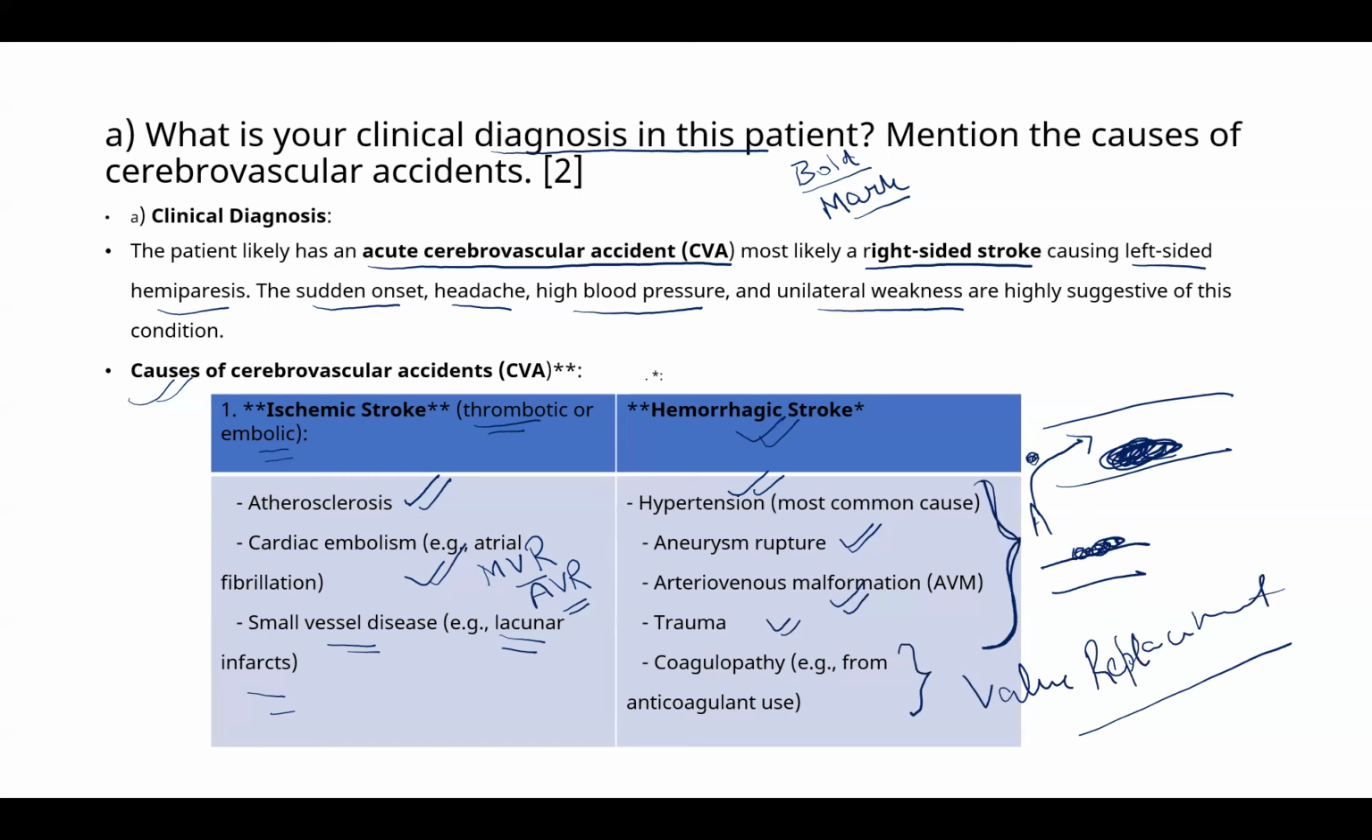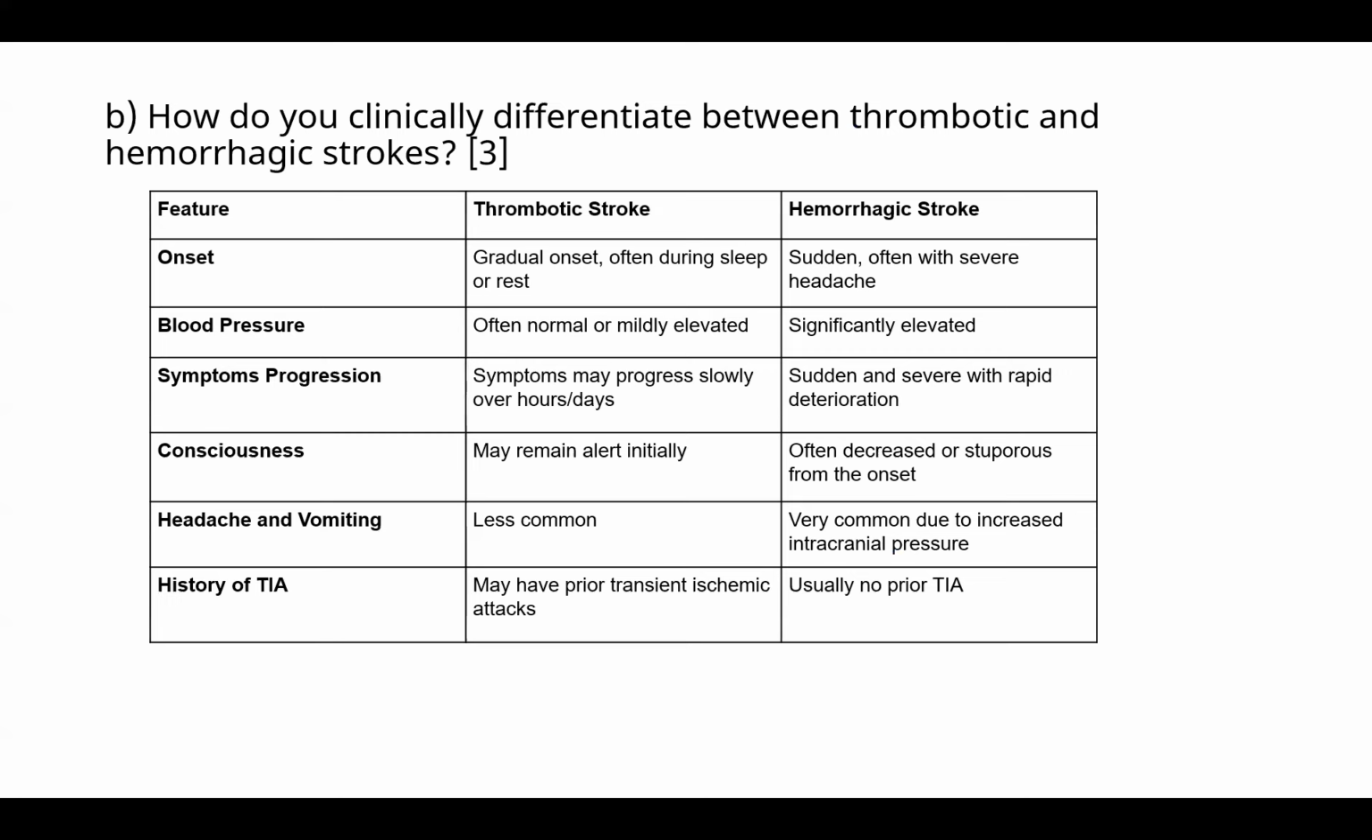Then the coagulopathy may result in hemorrhagic bleeds. Now, the next part is how will you clinically differentiate between thrombotic and hemorrhagic strokes? This question is of 3 marks. So, write relevant points and explain with the help of classification.